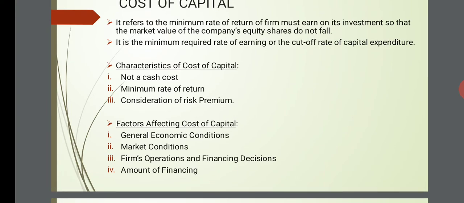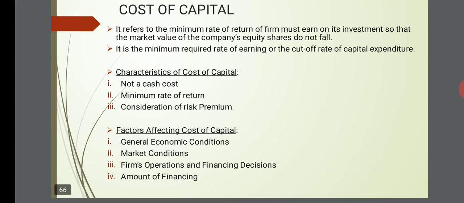It is not a cash cost. It is a minimum rate of return, and it includes consideration of risk premium. Yes, of course, because risk premium is the sum which a lender gets because he is taking some risk by lending his money to the person who needs that money, and then he's taking a premium for that.